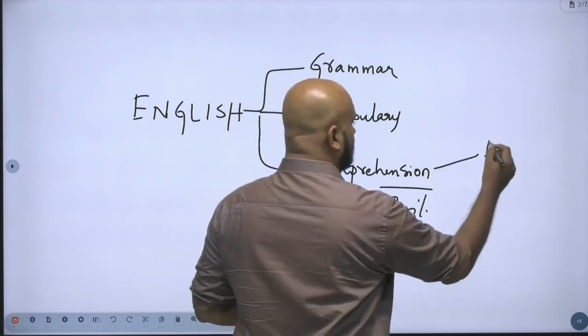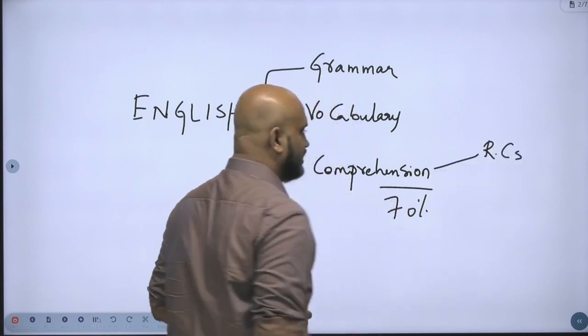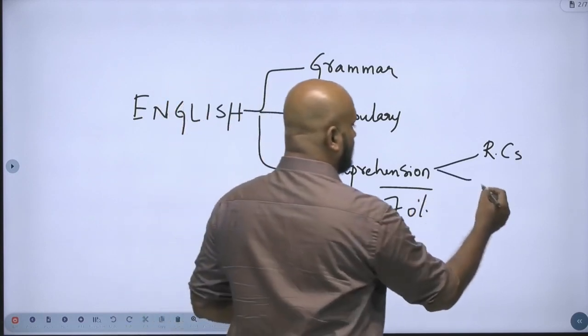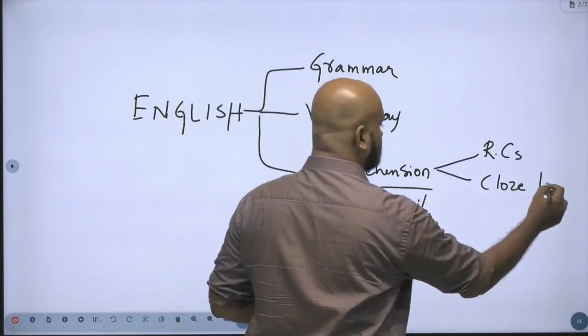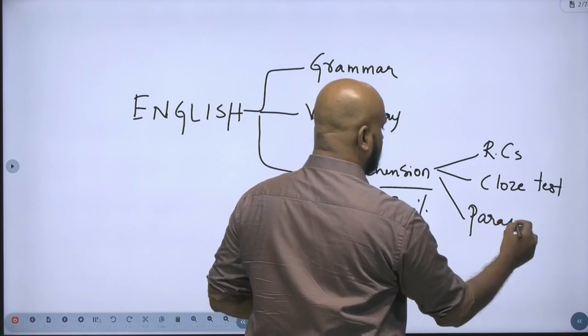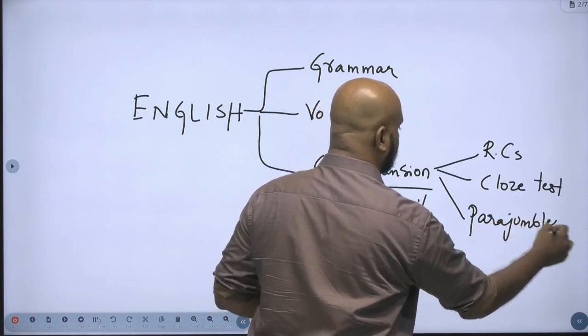As you already know, the first topic that will be asked is RCs, reading comprehension. The next common topic that might be asked is Cloze Test, and then of course the most important one, where a lot of people struggle, parajumbles.